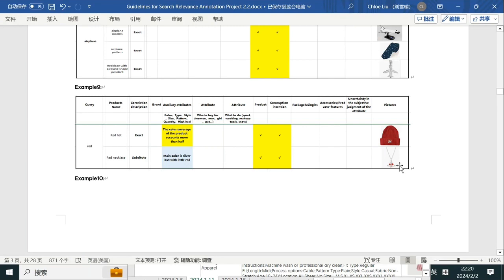So the main color is silver but with little red, so under this circumstance, we need to mark it as substitute. We need to make sure the coverage of the color is around half or over half. Then we can mark it as exact. If it is just a little bit, we can only mark it as substitute. So the coverage of the color is very important. We need to check it when we meet this situation.